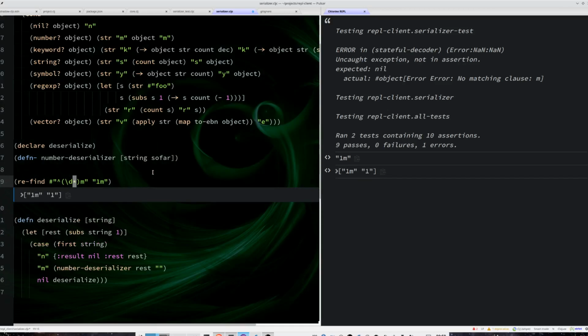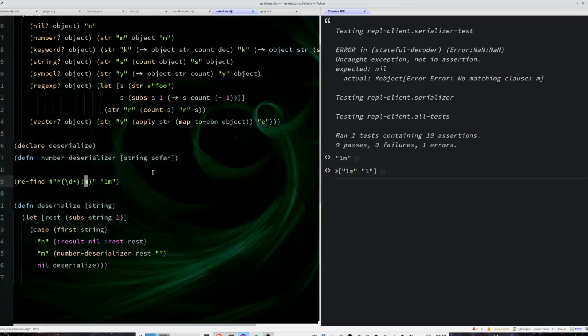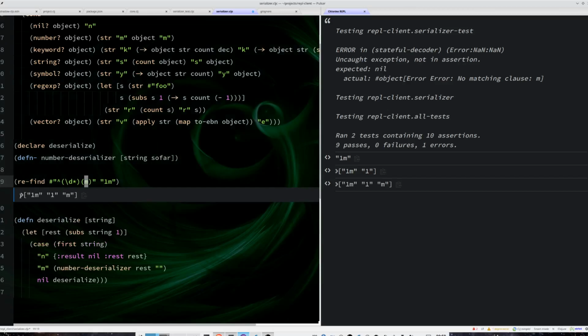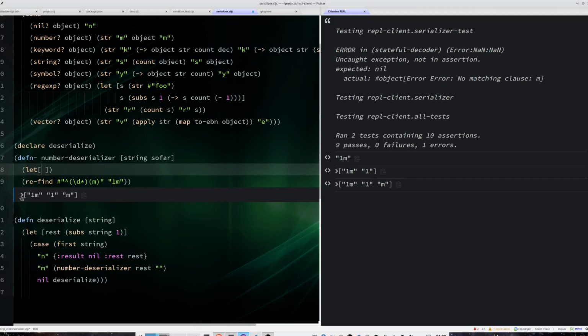But here I have another problem. I don't know if I receive the M or not. So I am going to put the M in parentheses, and now I have 3 elements: how much the regex matched, the number that it matched, and if it matched also an M. And here I am going to put everything into a single let expression.